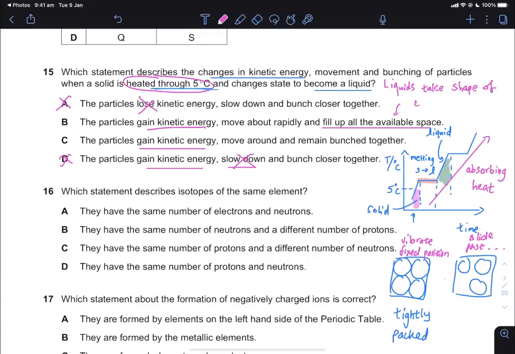Should spell that properly. Okay, hence "remain bunched together" is definitely wrong, as that's for solid. So we'll look at option B there.